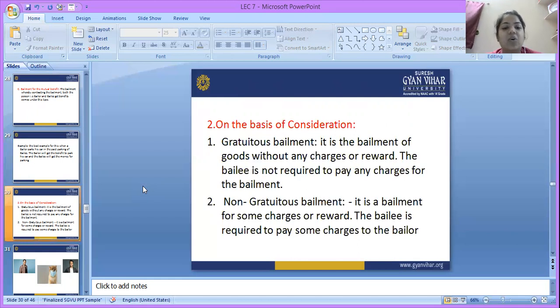Next, understand on the basis of consideration. First we have the gratuitous bailment and second we have the non-gratuitous bailment. What is the gratuitous bailment? It is the bailment of goods without any charges or reward. The bailee is not required to pay any charges for the bailment.